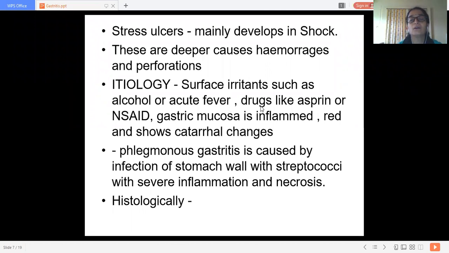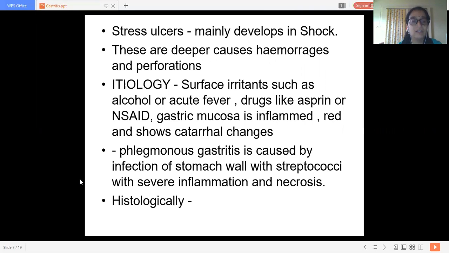The other causes are drugs, direct irritants like aspirin and NSAIDs. The gastric mucosa gets inflamed, becomes red, that is congested due to increased blood flow, and shows catarrhal changes. The second type of acute gastritis is phlegmonous gastritis, mainly due to bacteria, that is streptococci, with severe inflammation and necrosis.